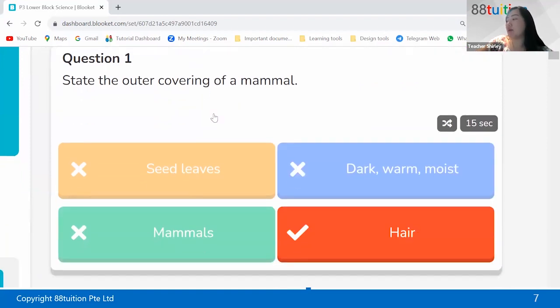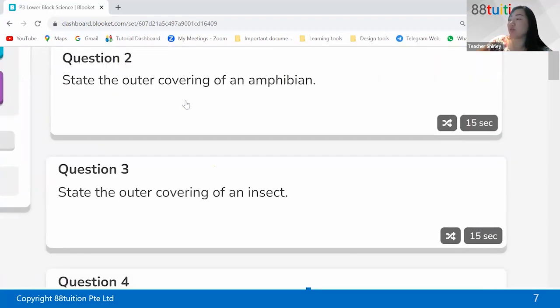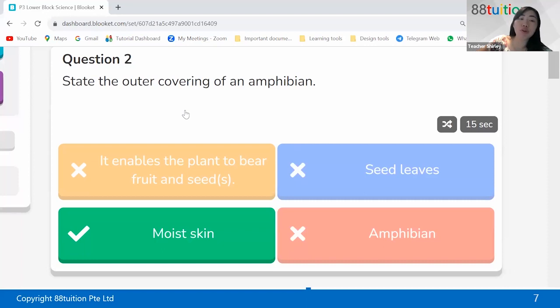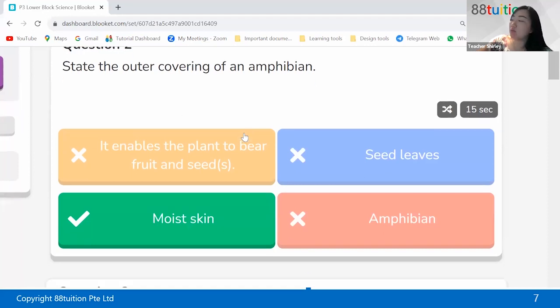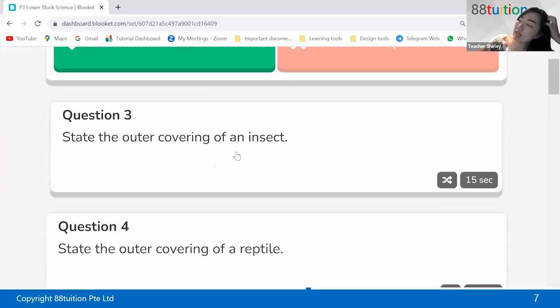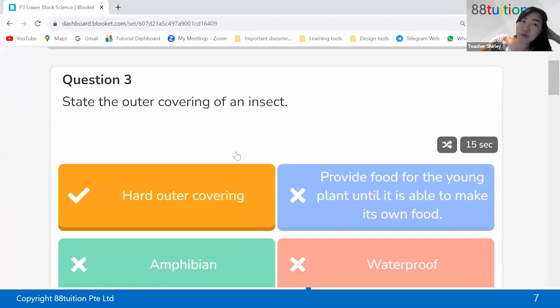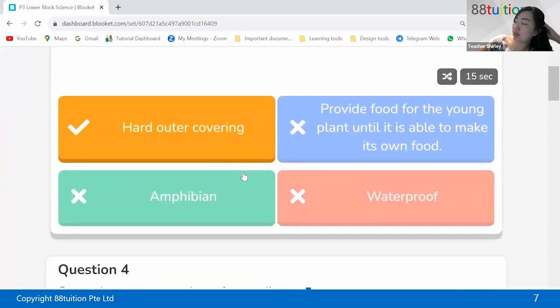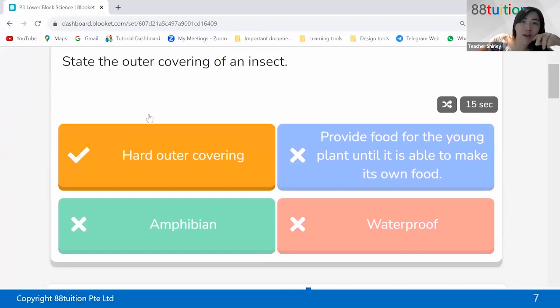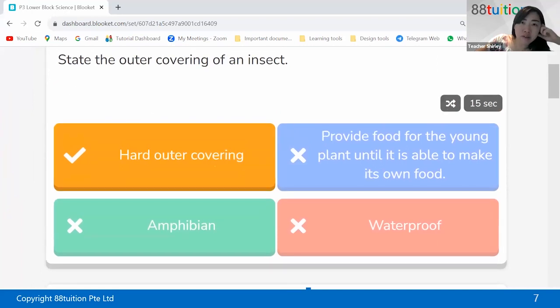Outer covering of a mammal is hair. I think this one is just a quick revision. Amphibians actually have moist skin. They don't have scales like the reptiles. Please don't mix up amphibians with reptiles, yeah? Outer covering of an insect is usually considered a hard outer covering. Some people will call it exoskeleton. But generally, they just have a hard outer covering. But then some of you might argue that insects are so soft.